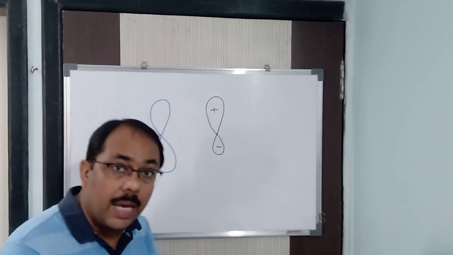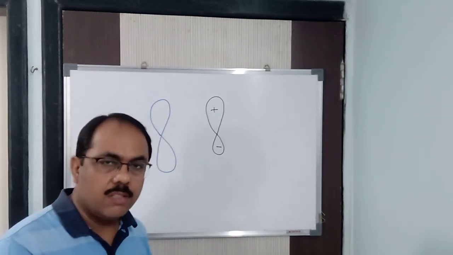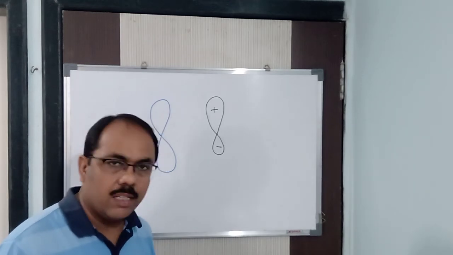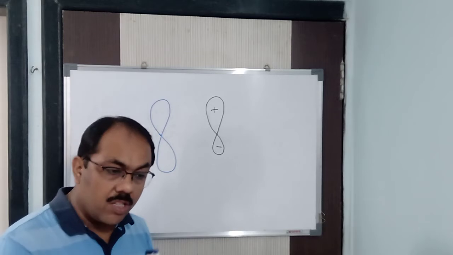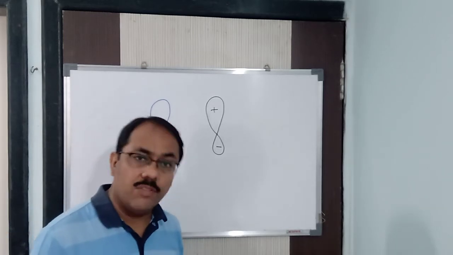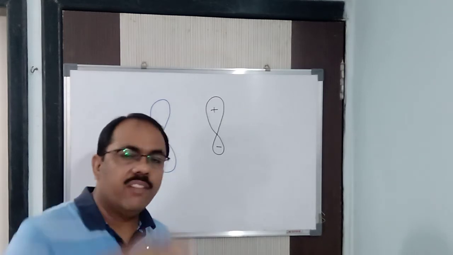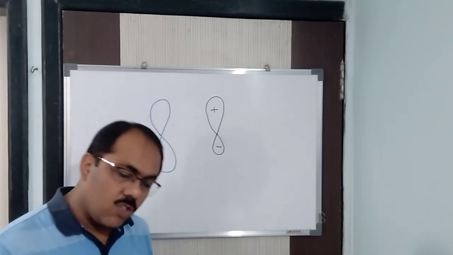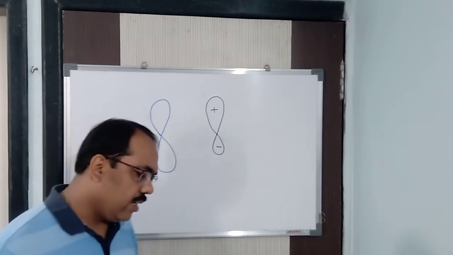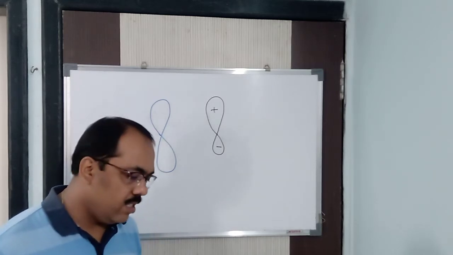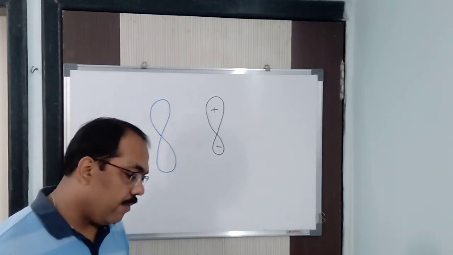So slightly they have different energies, because they are filled in different levels. So even if they are completely filled orbitals, but they have slightly different energies, they participate in hybridization. So these are the necessary conditions for hybridization, so to say.